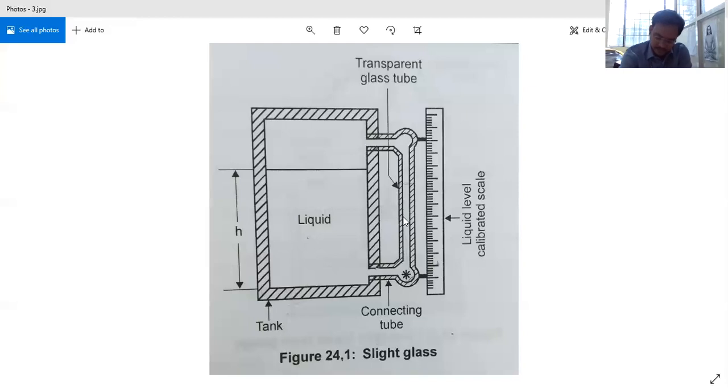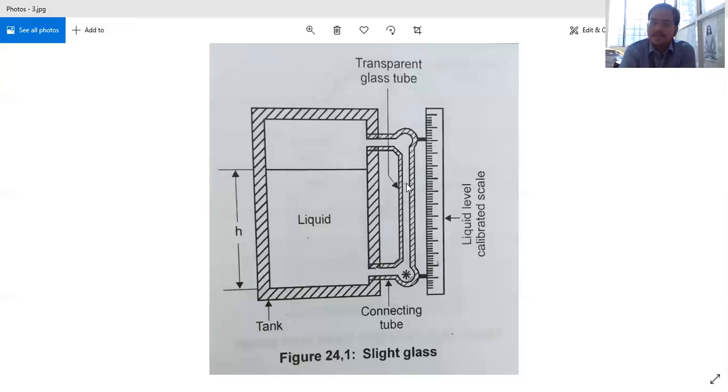Next, this device cannot be used for viscous liquids, which do not rise easily in the transparent glass tube. If you have very highly viscous fluids, those fluids will not rise easily in this transparent glass tube.